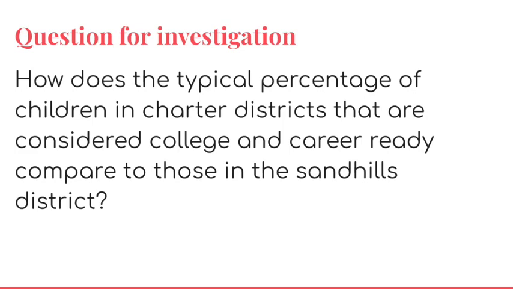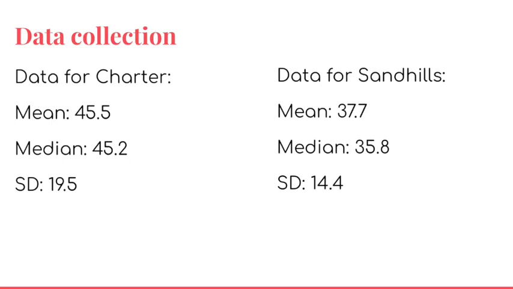So the question for investigation: how does the typical percentage of children in charter districts that are considered college and career ready compare to those in the Sandhills district? Here's the data collection. For the charter, the mean was 45.5, the median was 45.2, standard deviation was 19.5. For Sandhills, the mean was 37.7, the median was 35.8, the standard deviation was 14.4.